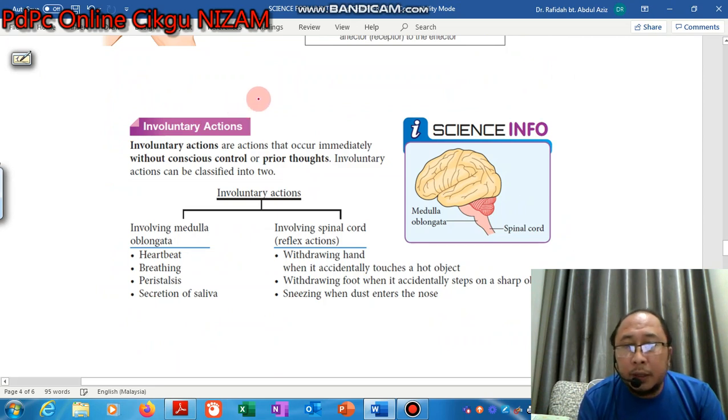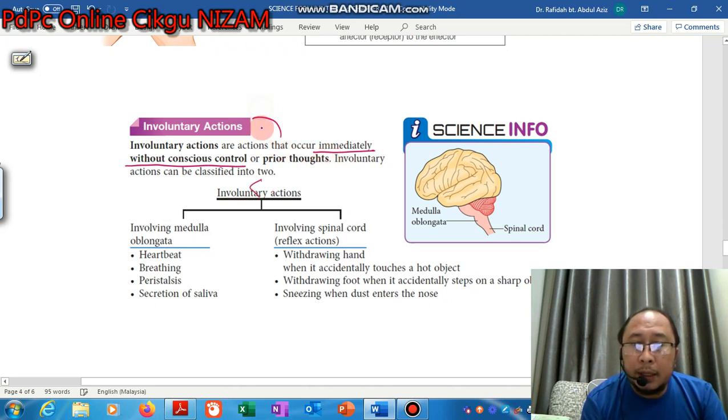Okay, involuntary actions are actions that occur immediately, without conscious control. This means that we cannot control these actions and they happen immediately. Because we cannot control them, we consider this an involuntary action.